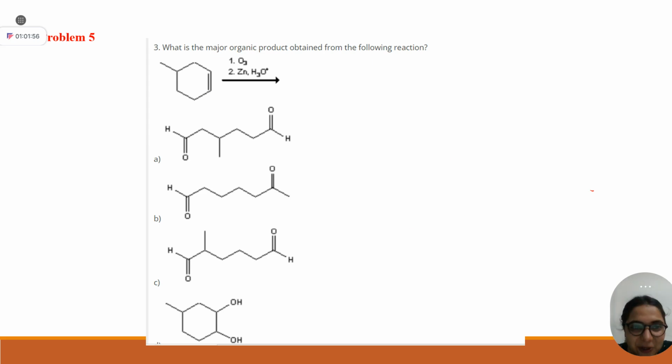This is a very basic question. What is the major organic product obtained from the following reaction? Ozonolysis. Simple. I'm not going to tell you the mechanism. We have already spent time on the theory part today.